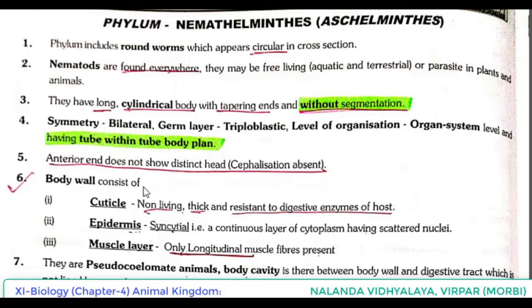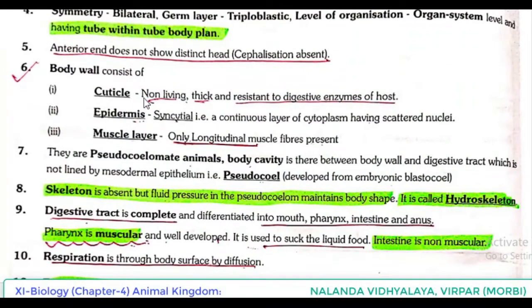Body wall consists of cuticle, epidermis, muscle layer. Cuticle is non-living, thick and resistant to digestive enzymes of host. Epidermis is syncytial, that is a continuous layer of cytoplasm having scattered nuclei.